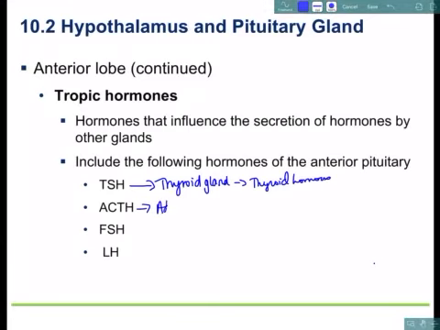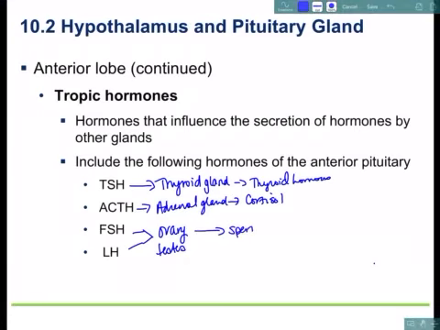Adrenocorticotropic hormone is going to act on your adrenal gland, and this is going to cause the release of cortisol. FSH and LH, these two are going to be acting on your ovaries if you are a female, or your testes if you are a male. Usually FSH would be either sperm or egg production. And LH is different in males to females. LH in a female causes ovulation.